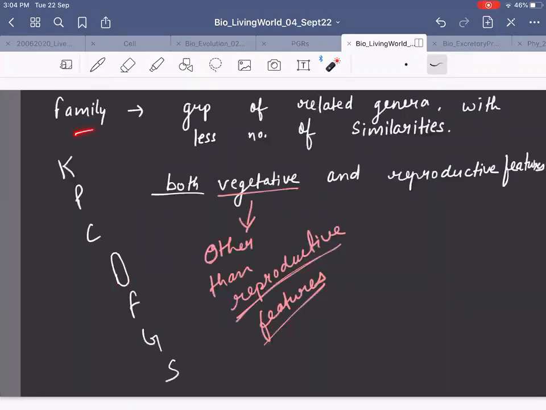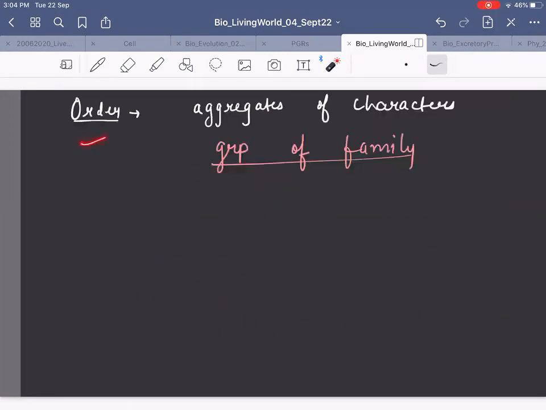Similarly, family, it is a group of related genus. Obviously, the number of common characters will be very, very less, right? Similarly, order will be what? Group of family. So it's very easy to remember actually. King Philip came over for great soup. Very easy. Genus is group of this, family is group of this, order is group of family. Like that you can tell.